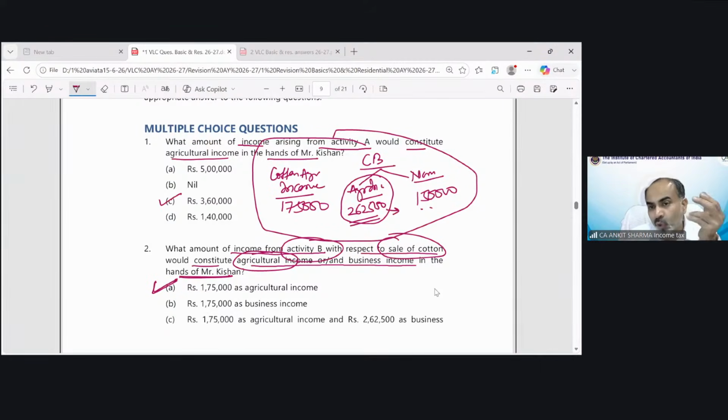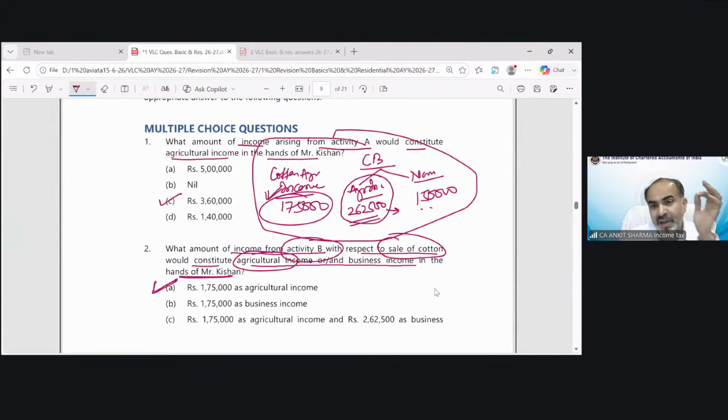Actually, yarn was sold, and we bifurcate the agriculture part of that yarn, which is related to cotton. But practically, cotton is not sold in the market in this case. We just find out the profit on the basis of fair market value of cotton. Actually, the real sale of cotton was only in this part. And in this part, the agriculture income was 175.